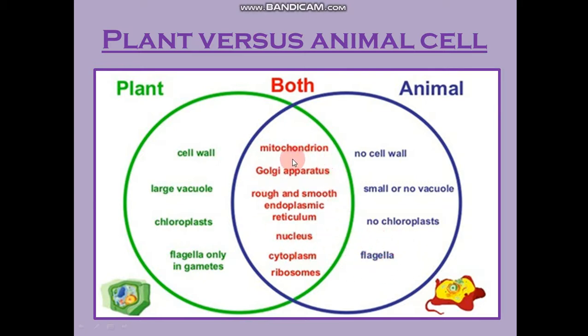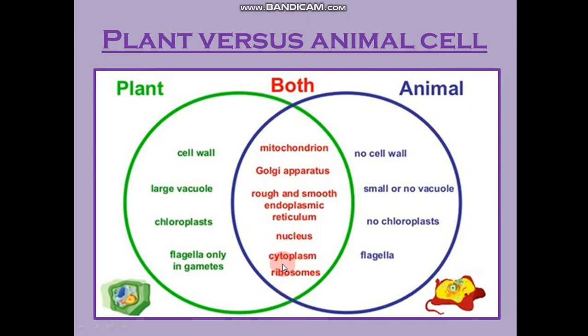Common factors between plant and animal cells are: mitochondria is found in both. Golgi apparatus is found in both, although in plant cells we call them dictyosomes. Rough and smooth endoplasmic reticulum are present in both. Nucleus, cytoplasm and ribosomes are present in both.